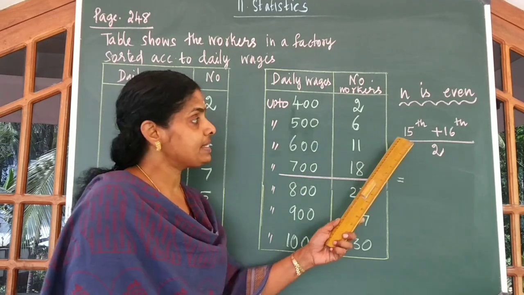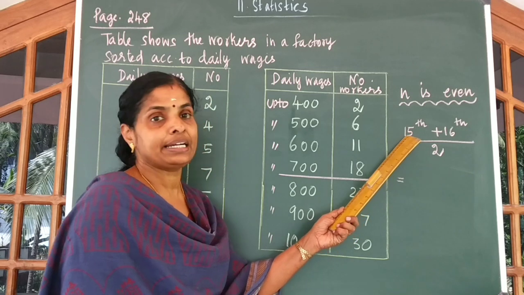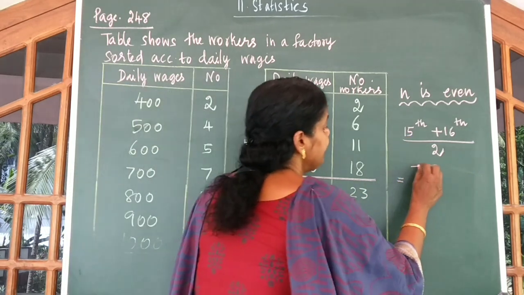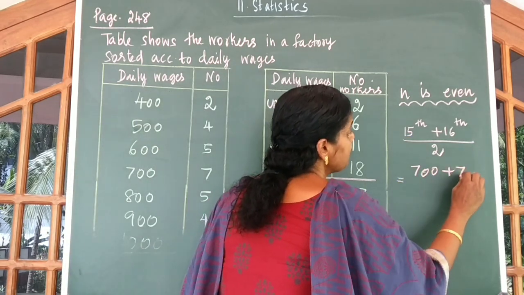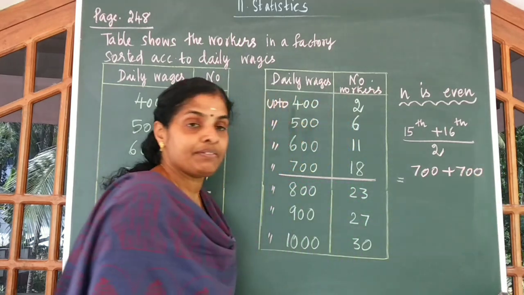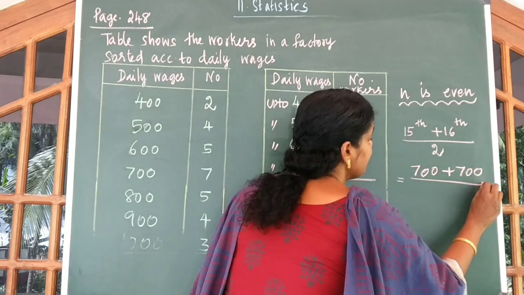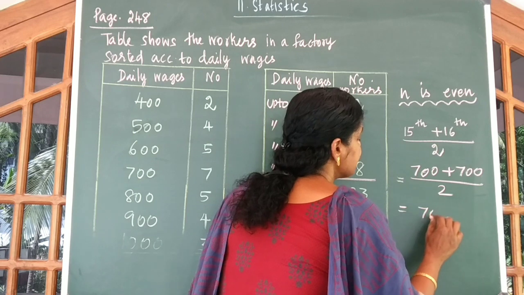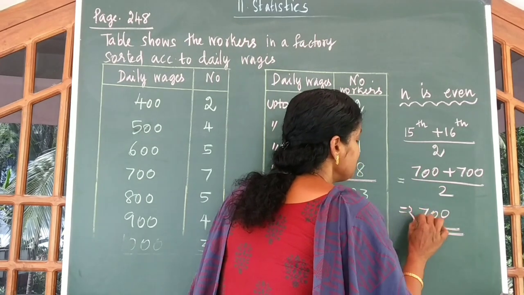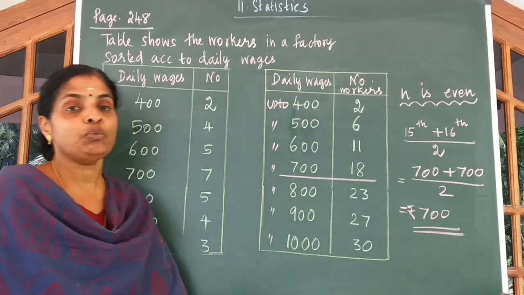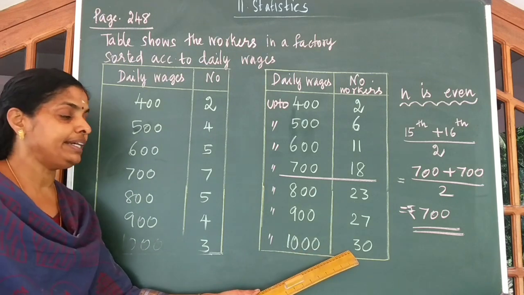So we can say our 15th worker earns 700 and 16th worker is also earning 700 rupees, divided by 2. So you get 700 rupees to be the median wage of these 30 workers.